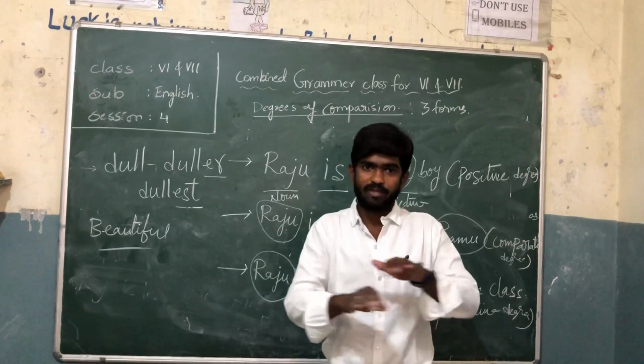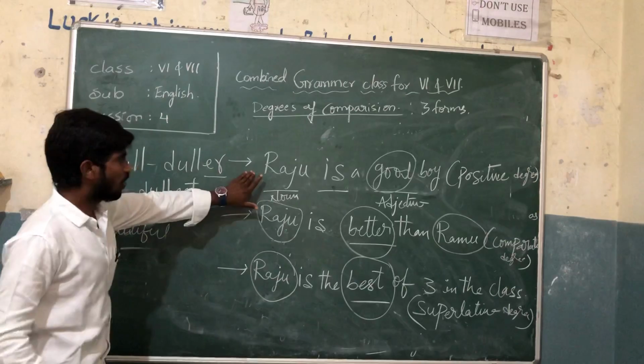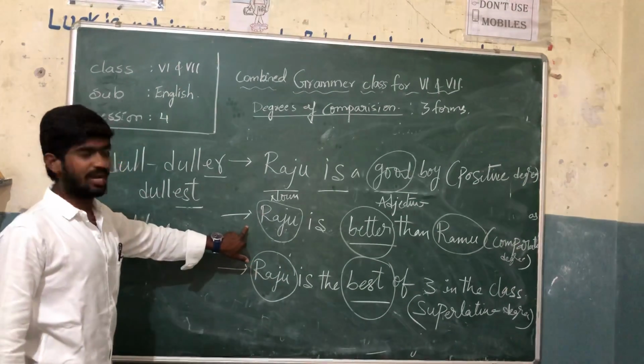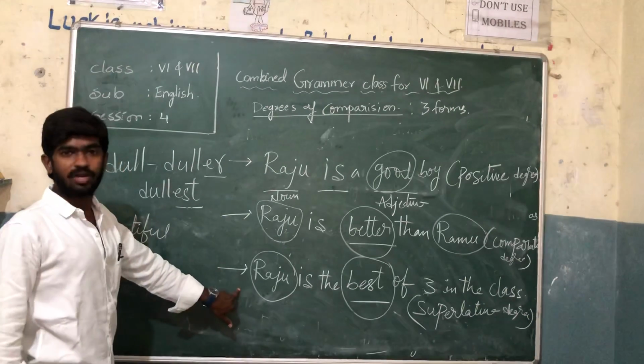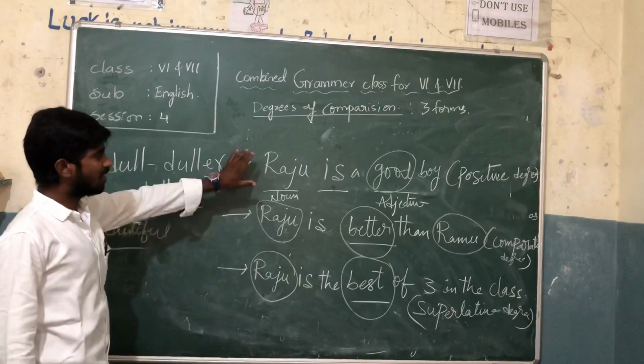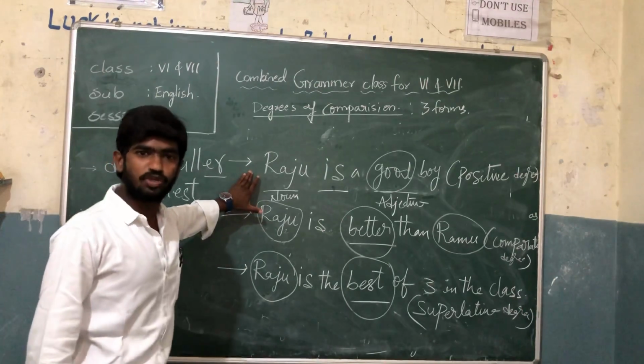In the same way, in the positive degree there will be no comparison. But in the comparative degree, we are comparing two, and in the third we are comparing more than two persons. So these are the degrees of comparison. You understood, students?